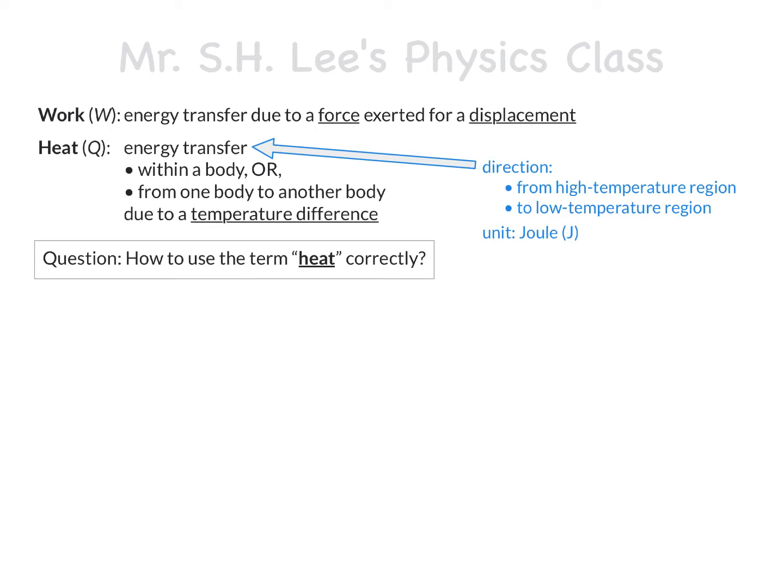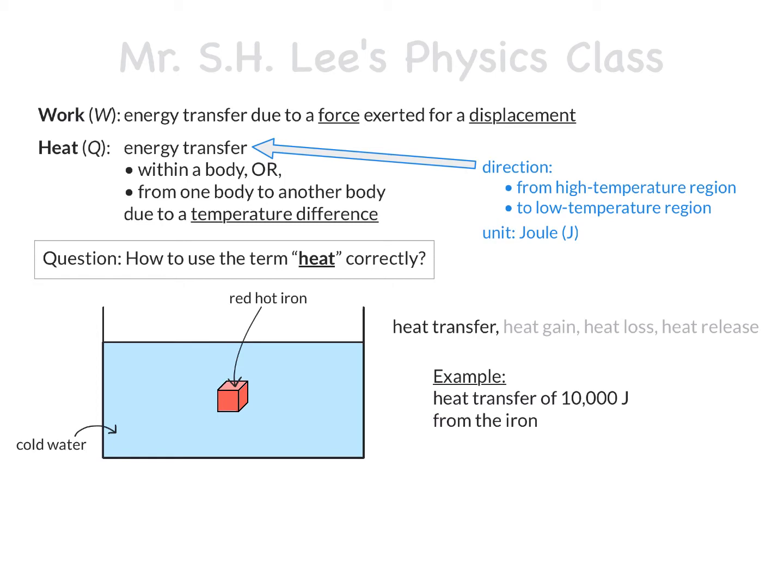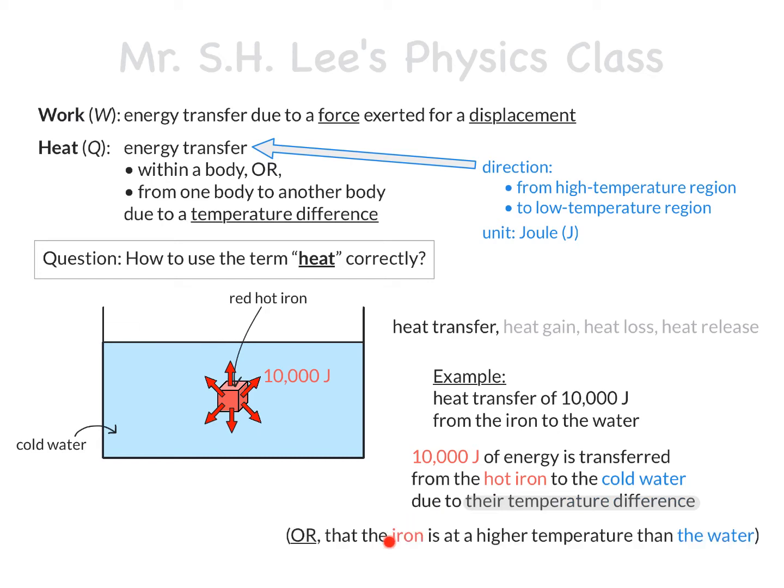Now, let's see how the term heat is correctly used. Using this again as an example, you can speak of things like heat transfer, heat gain, heat loss, or heat release, as they all bear the meaning of energy transfer of some sort. For example, you can say a heat transfer of 10,000 joule from the red-hot piece of iron to the water. This just means that 10,000 joule of energy is transferred from the hot iron to the cold water due to their temperature difference, or due to that the iron is at a higher temperature than the water.